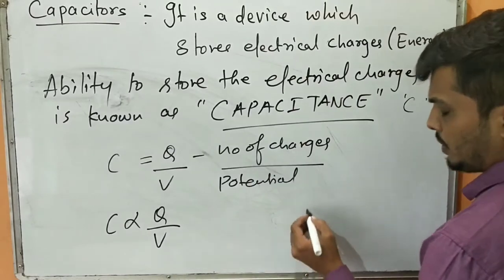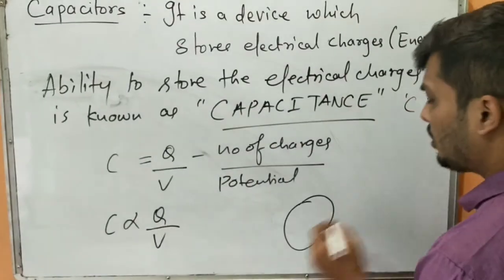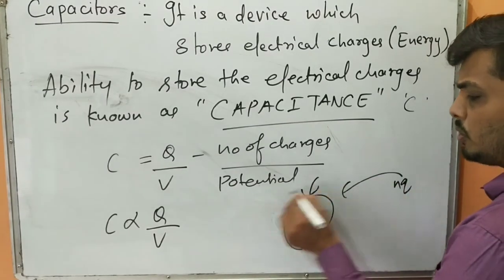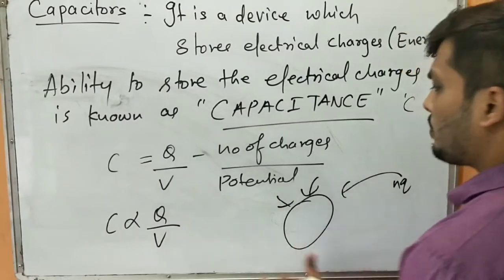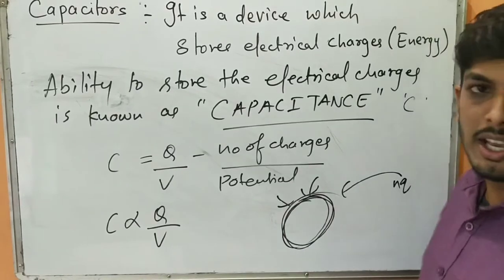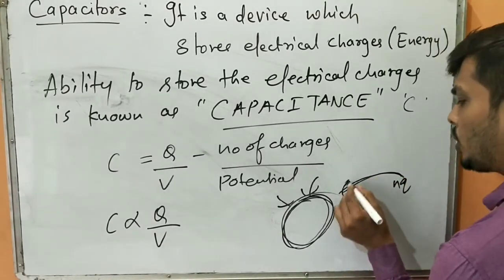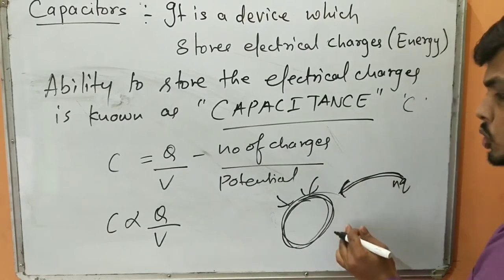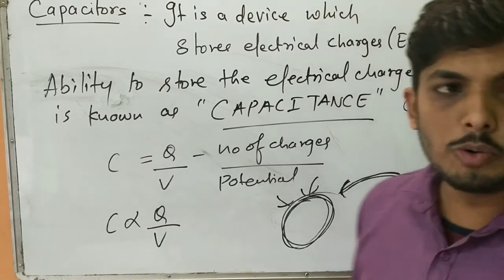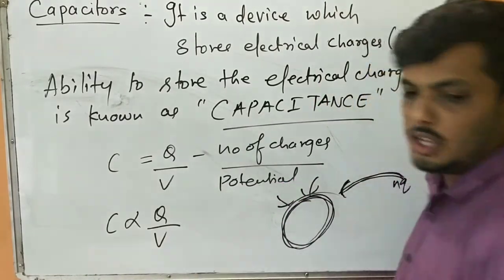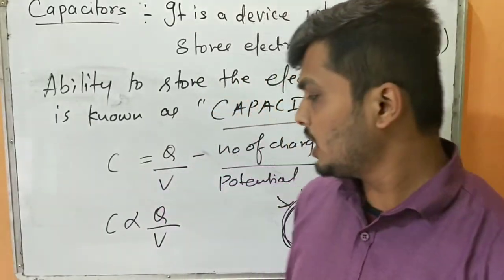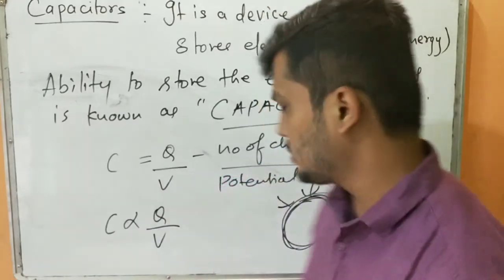Just for an example, suppose this is one capacitor, and I have some n number of charges here. I can easily put these charges, because the more charges, the more capacitance I am going to get. But if the potential of this charged body is very high, then I need to spend a lot of energy to do this work, right? So if the potential is less, I can easily increase its capacitance. Are you understanding? So it directly depends upon the number of charges. Quite easy to understand. The more charges I can store, the more the capacitance will be. The less the potential, the more the capacitance will be.